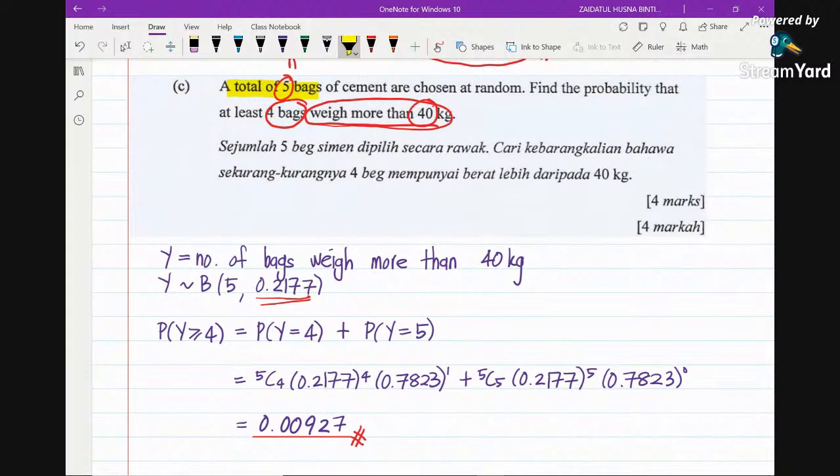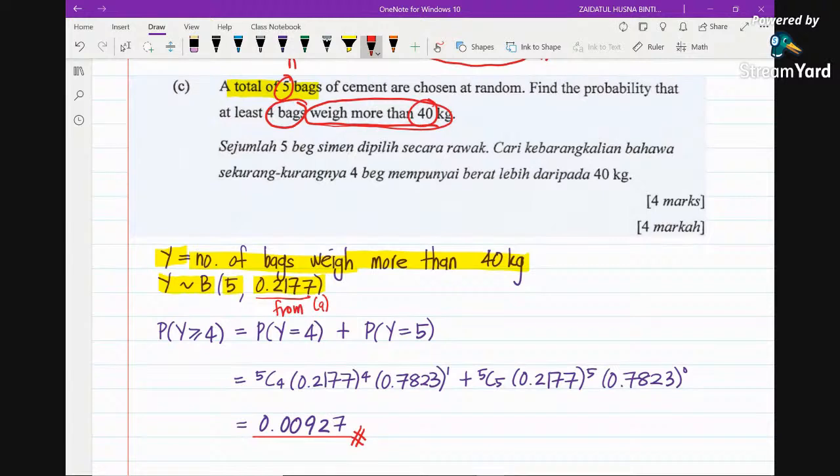So here I declare a new random variable Y to be the number of bags that weigh more than 40 kg. Now we are not talking about the weight anymore, we are talking about the number of bags with weight more than 40 kg. So it can be modeled using a binomial distribution with n equals 5, and this is the probability of success that we have obtained earlier from part A.